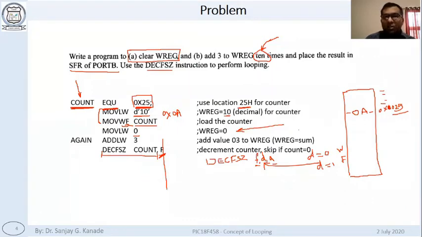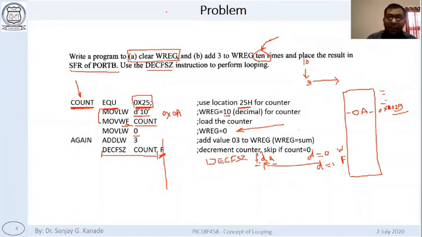This 10 was the counter. You decrement this 10 to 9. From 10, we reduce to 9. Where will you store this 9? What will you prefer? W or F? Means W or count. Where will you store? Count. Count. Right? Because we want to again reduce that count. We want to keep track of the count all the time.